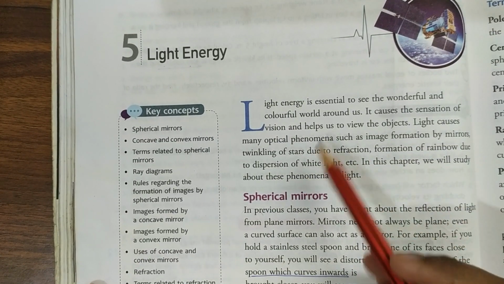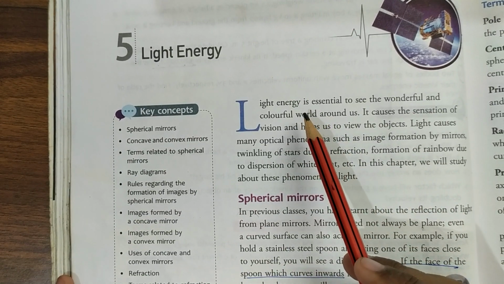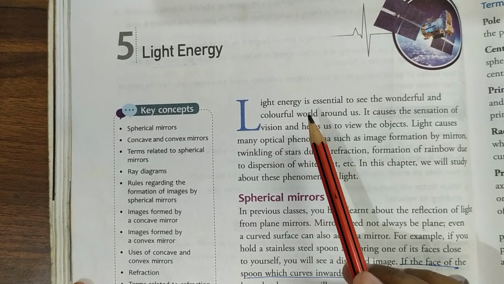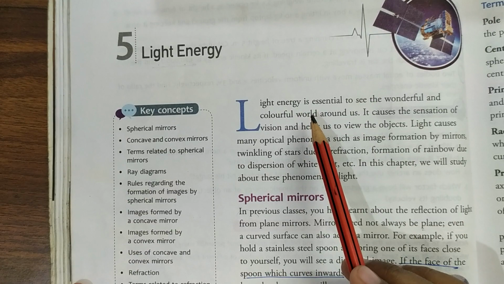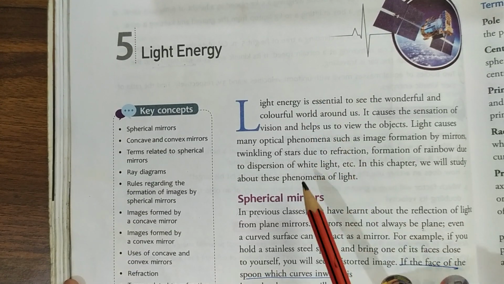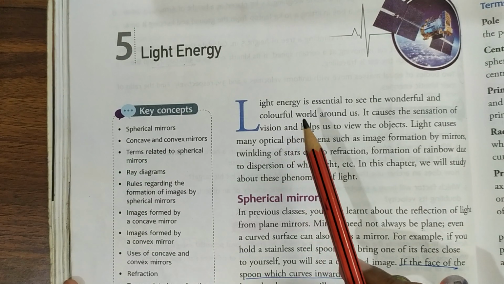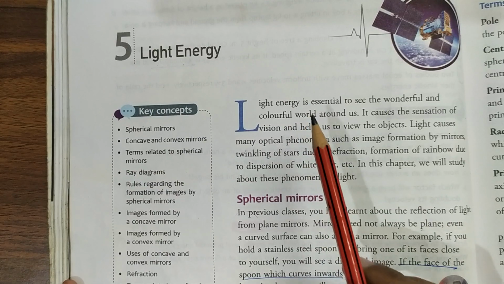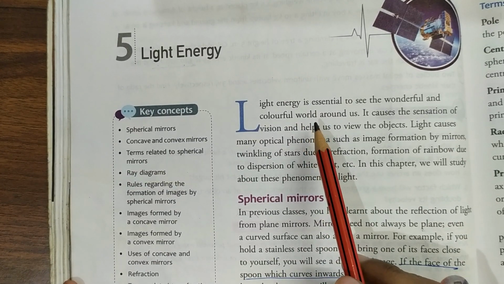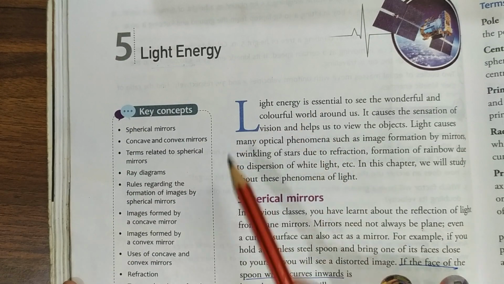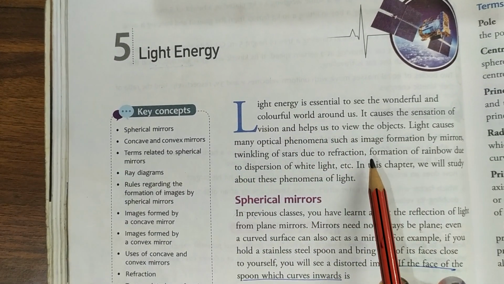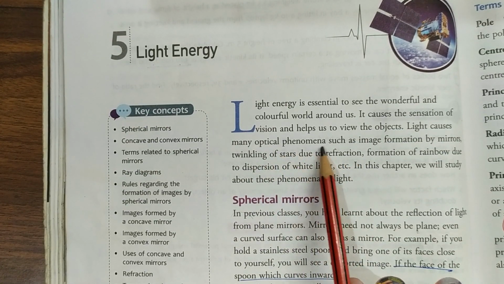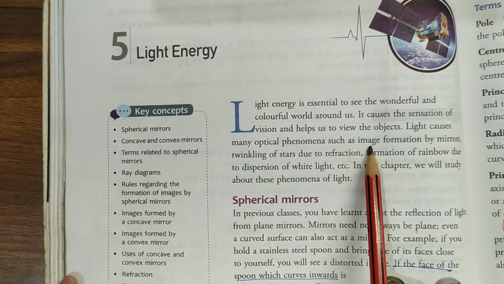As you know, class, in class 7th also this chapter was there. In class 7th you have studied about plane mirrors. I have explained to you what plane mirrors are, and you also studied the term reflection of light, and terms related to reflection. Now in this class, what are you going to study? You are going to study about refraction of light, and many other optical phenomena related to light.